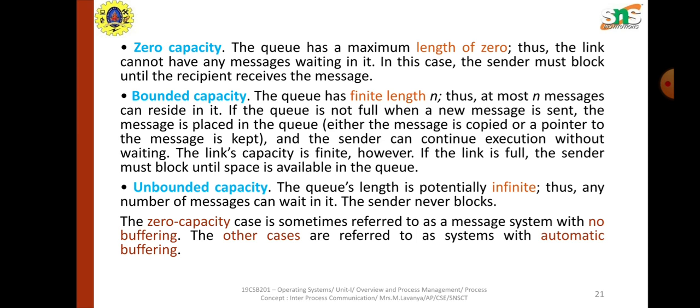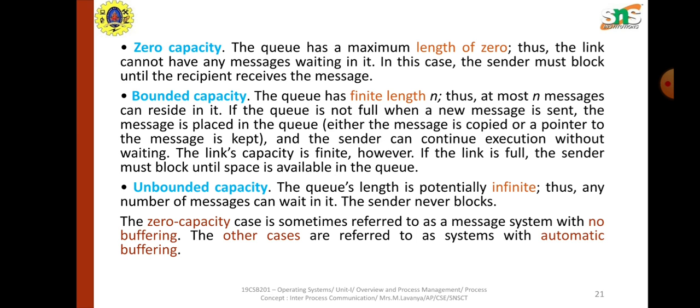The sender can send messages till the queue is full, but as soon as the queue is full, it has to wait till the receiver receives a message. After space is left over, the sender can place the next communication in the queue. This is the concept of bounded capacity.